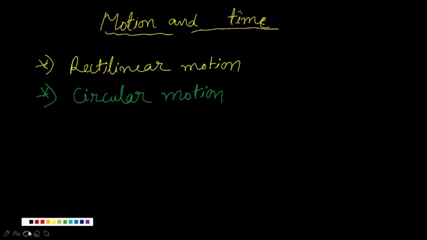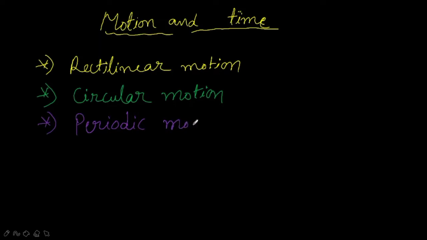And then what do you mean by the third type of motion? The third type of motion is periodic motion. Now what do you mean by periodic motion? As the name itself indicates, periodic means which repeats at regular intervals. So we define periodic motion as: if the motion of the object repeats at a regular interval of time, then it is said to be periodic motion.